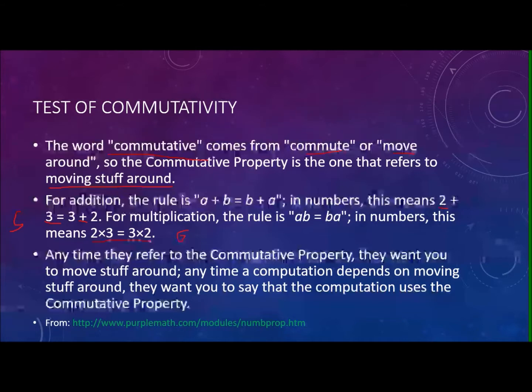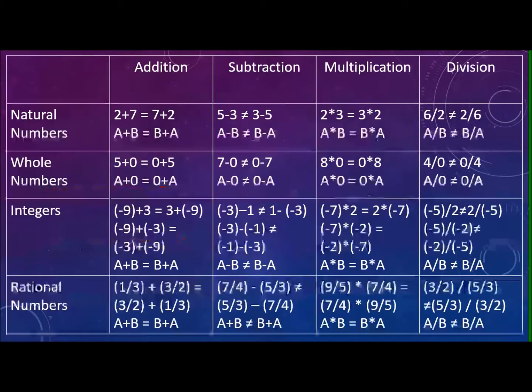If you multiply 2 with 3 or 3 with 2, you get the same answer. So here the property is commutativity, and if you perform any mathematical operation, plus, minus, multiplication or division, on two numbers, and then change the position and again perform the mathematical operation, the answer should be the same.